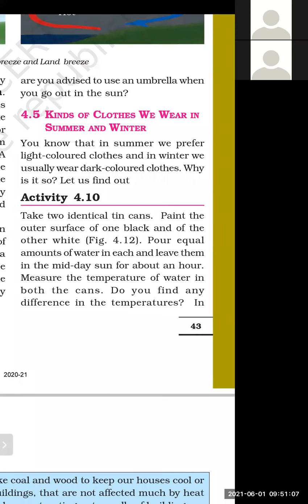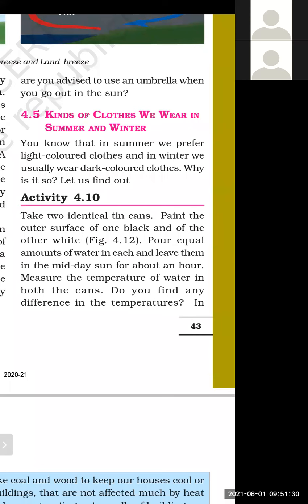So we prefer to wear light color clothes because they absorb less heat. If less heat is absorbed by the light color clothes, our body feels somehow relaxed. The temperature of the body will not increase.